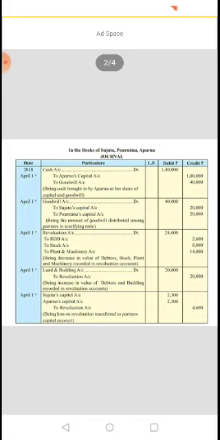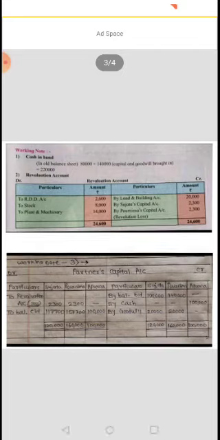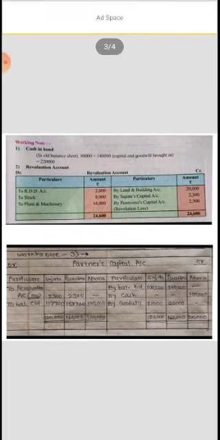So this is the effect of the second journal entry given in the capital account, that is by goodwill 20,000 Sujata and by Purnima 20,000. Now let's begin with the debit side. Partners' capital account debit to revaluation account, that is the loss given on the debit side, 2,300.